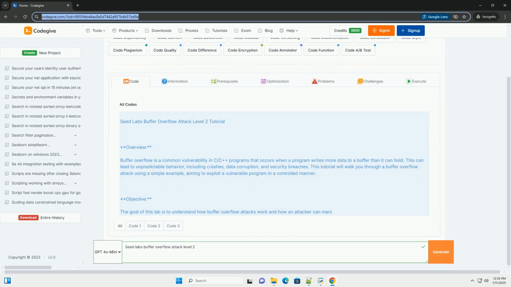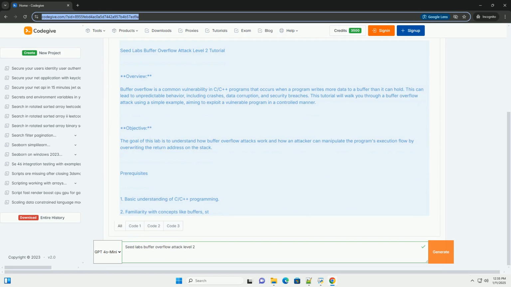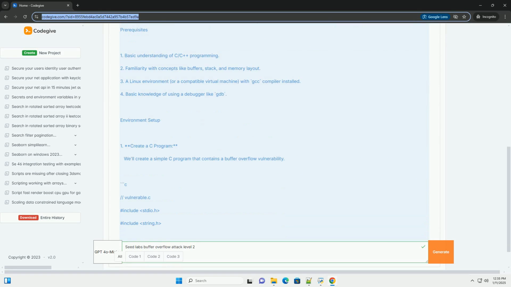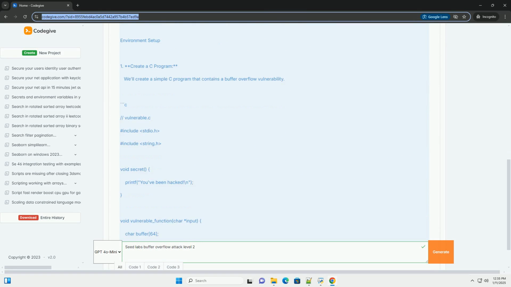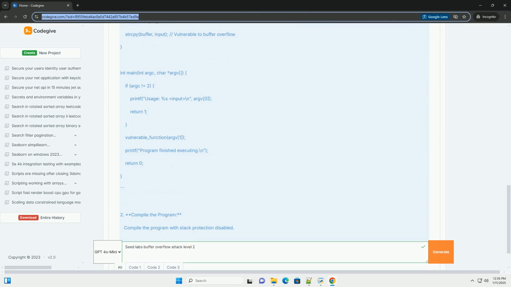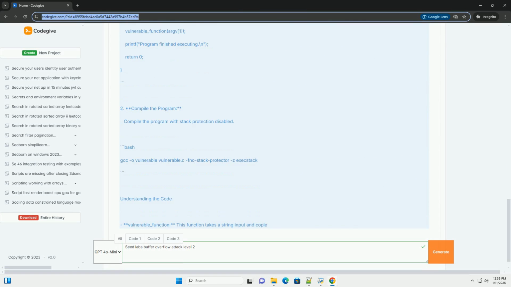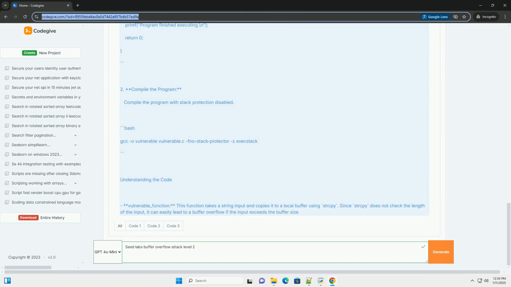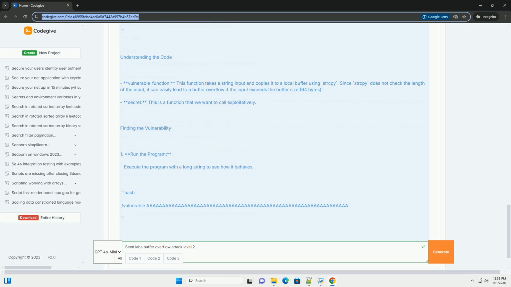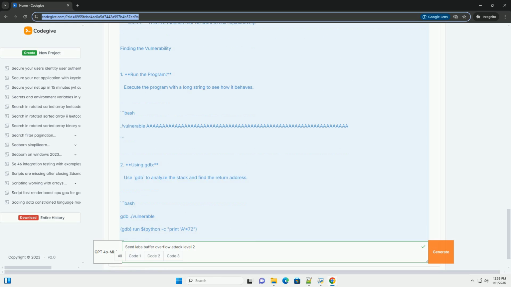Seed Labs Buffer Overflow Attack Level 2 Tutorial. Overview: Buffer overflow is a common vulnerability in C/C++ programs that occurs when a program writes more data to a buffer than it can hold. This can lead to unpredictable behavior, including crashes, data corruption, and security breaches.